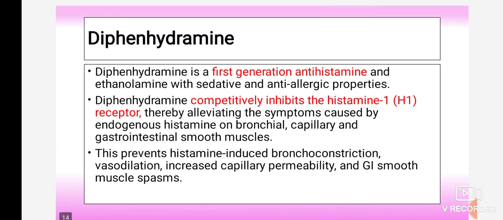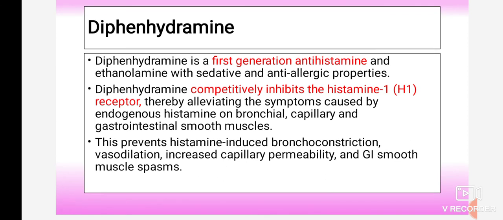So until and unless there is a binding of histamine to the receptor, no action is produced. Okay, so whenever there is an enhancement in the histamine activity or overproduction of histamine, at that time it is required to inhibit the action of histamine. So to inhibit the action, mainly diphenhydramine is prescribed. Diphenhydramine binds to the H1 receptor and inhibits the histamine-induced actions. Okay, so these are the different actions produced by histamine, which are blocked or inhibited by the drug diphenhydramine.